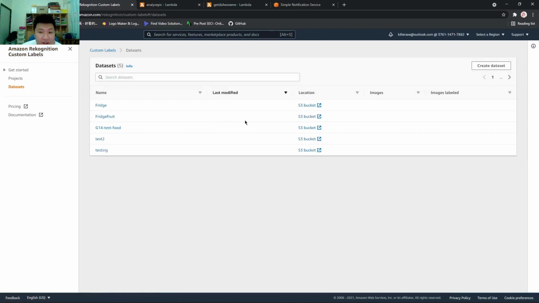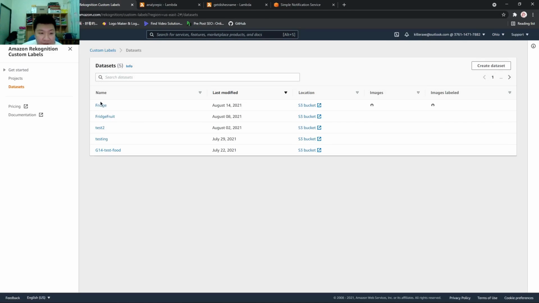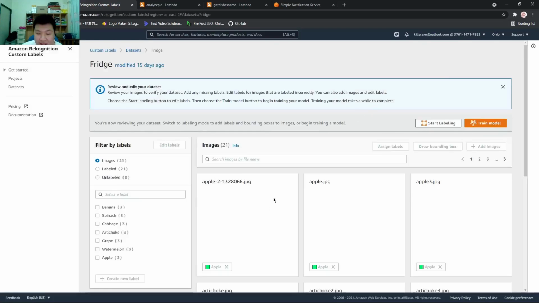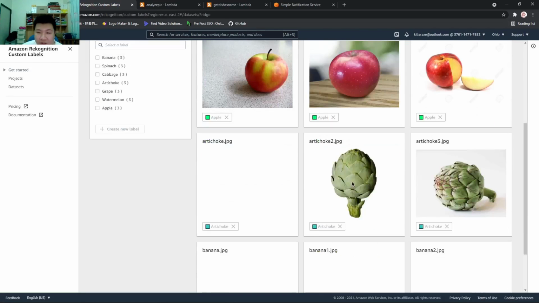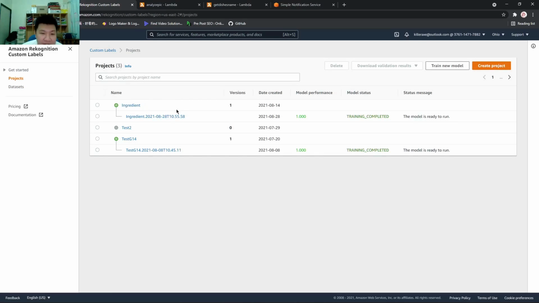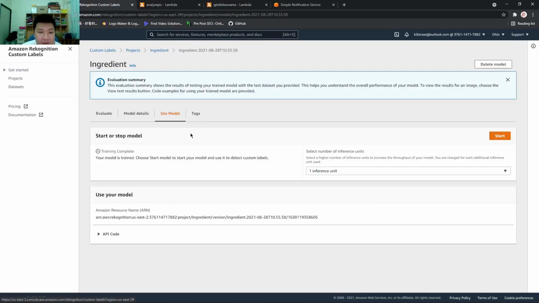then the data sets. We created the fridge data set, which contains 3 pictures per label, so that later on we create a project and train a model within the project, so that the AI learns about the pictures and knows what each picture is, and it will recognize the picture using the label.